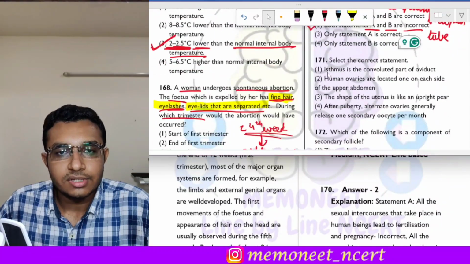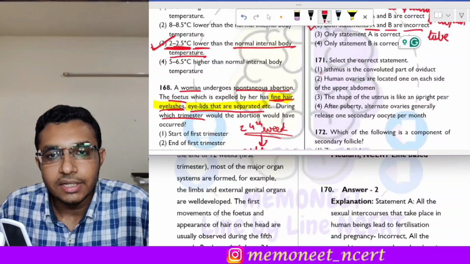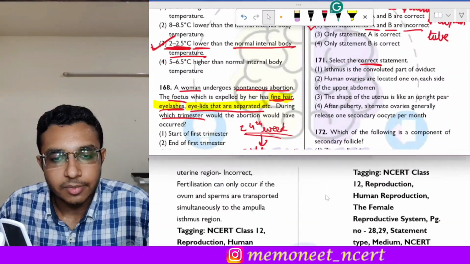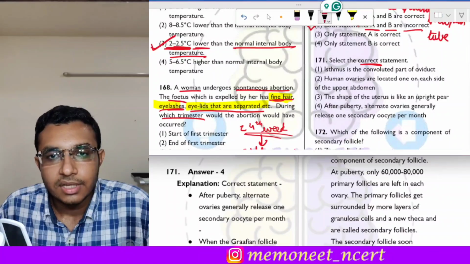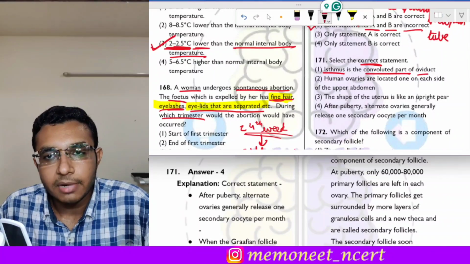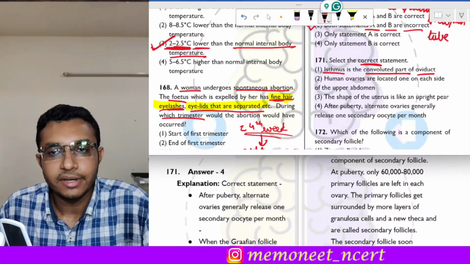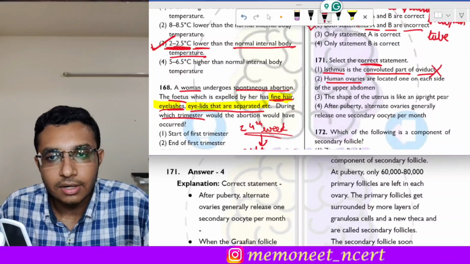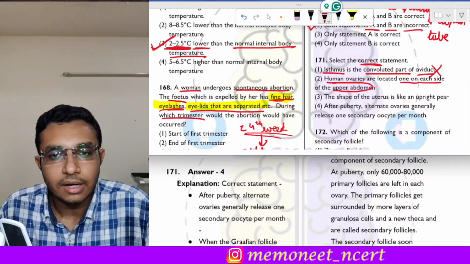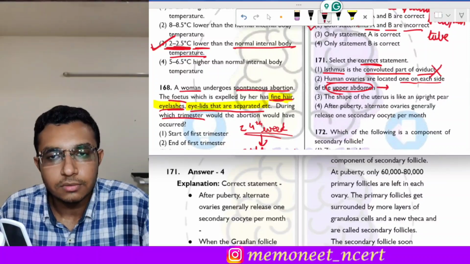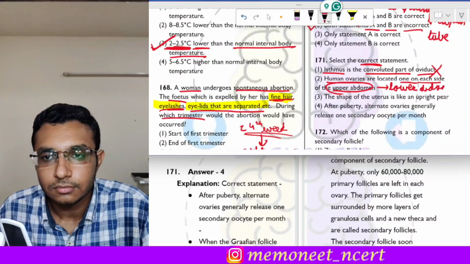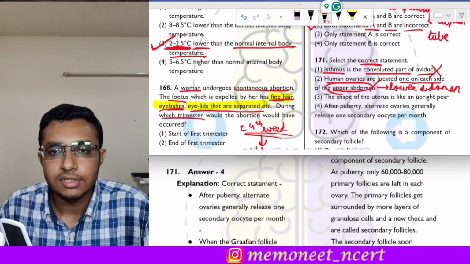The next question is question 171. In this we have to select the correct statement. Okay, so let us read the statements one by one. The first statement is the isthmus is the convoluted part of oviduct. So is this statement correct? No, this statement is incorrect. Second is human ovaries are located one on each side in the upper abdomen. So no, human ovaries are located in the lower abdomen. Okay, so this statement is also incorrect.